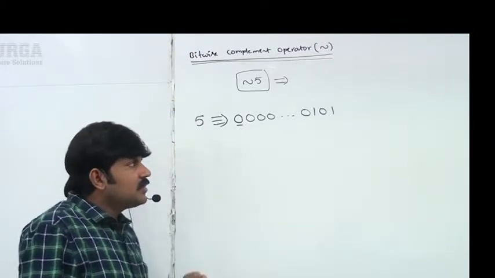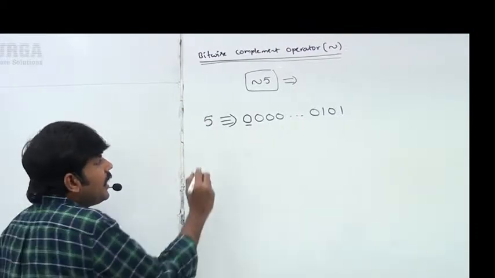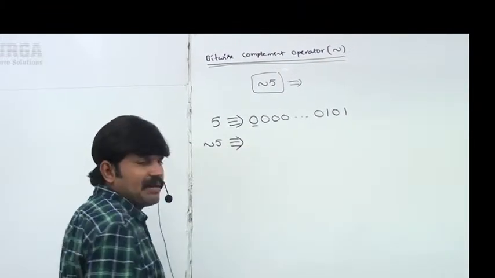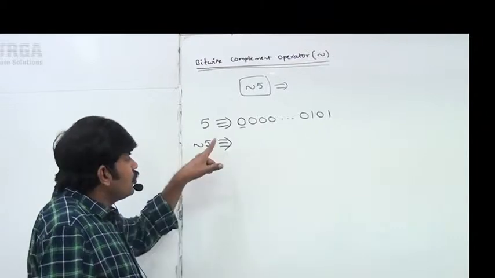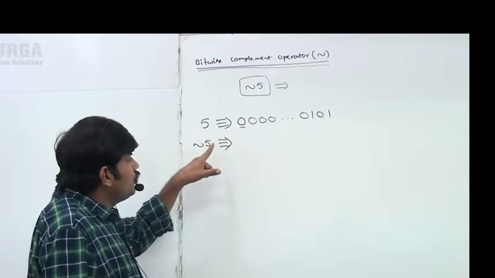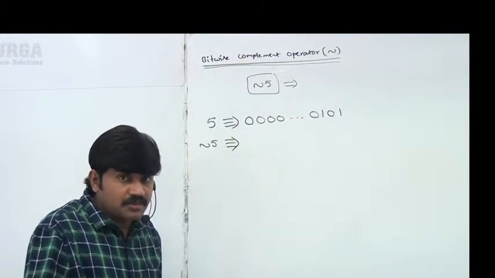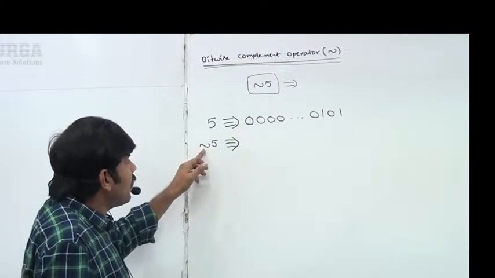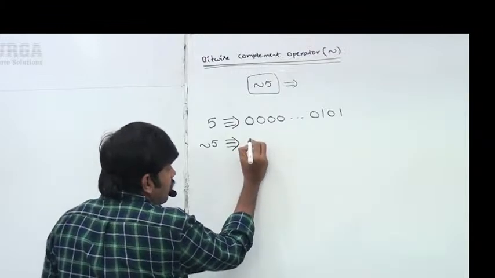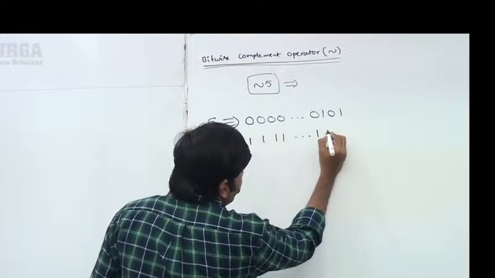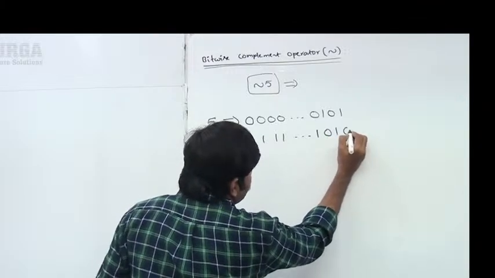Now the next thing: negation of 5, or bitwise complement of 5, tilde of 5. You have to apply complement to all 32 bits, not just the last 3 bits. Complement of 5 means 0 will become 1, 0 will become 1, and so on, ending with 1, 1, 0, 1, 0.